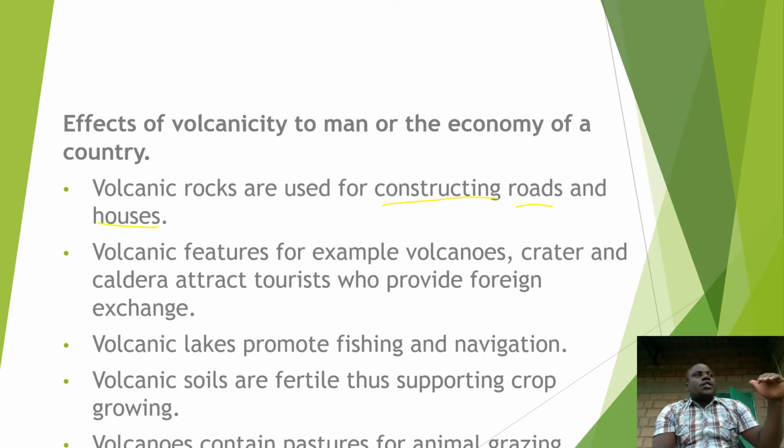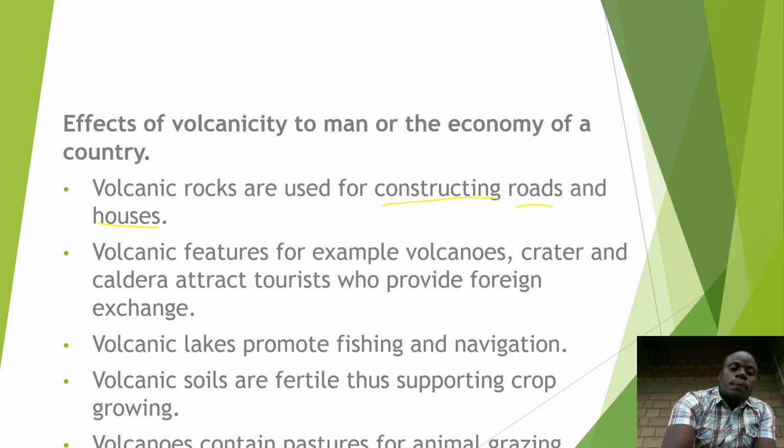If you visit our districts of Musanze, Burera, Nyabihu, you will find people building their houses and constructing roads using volcanic rocks.